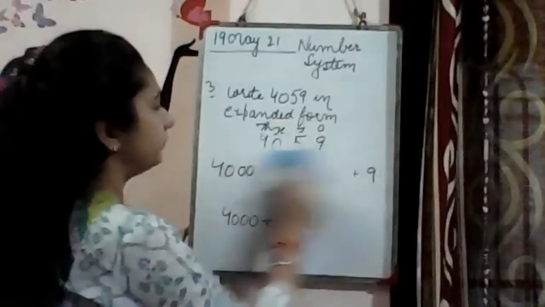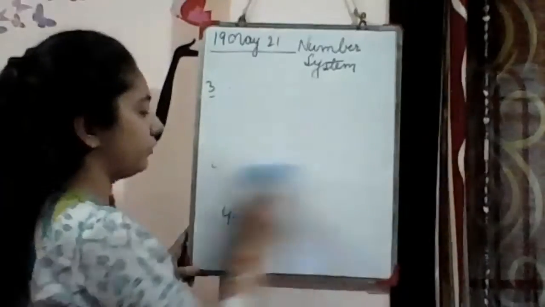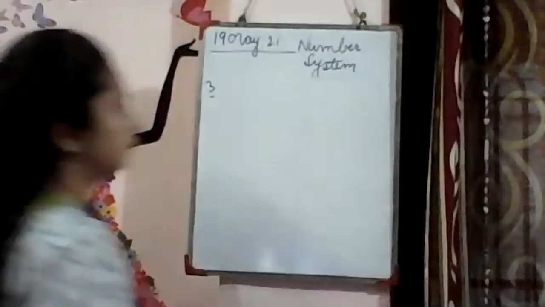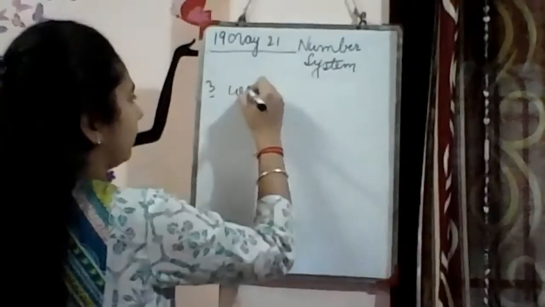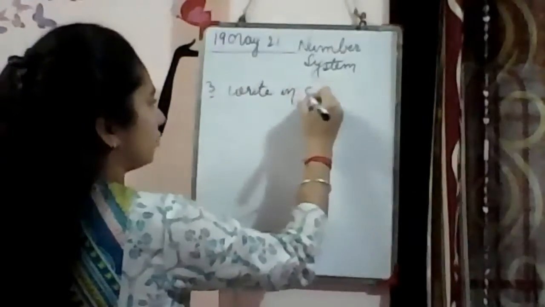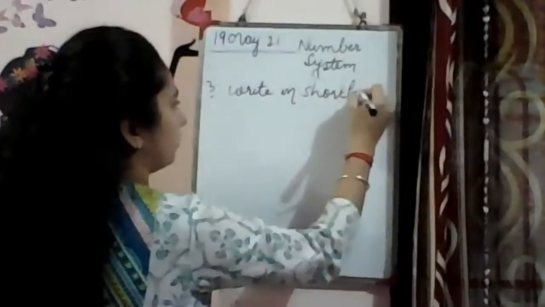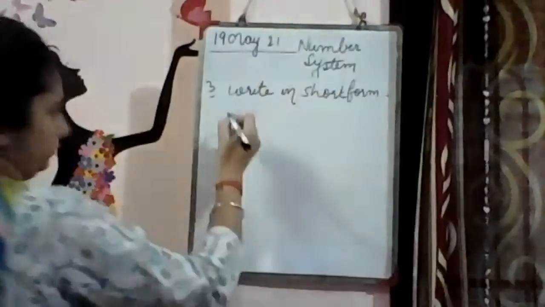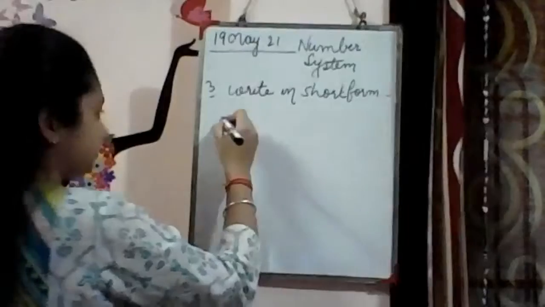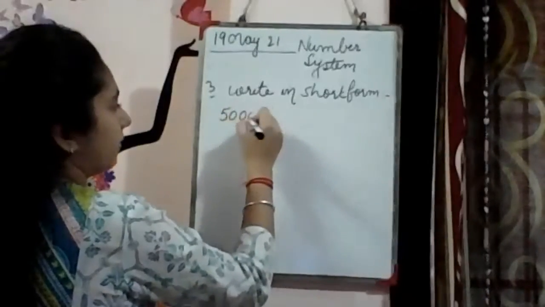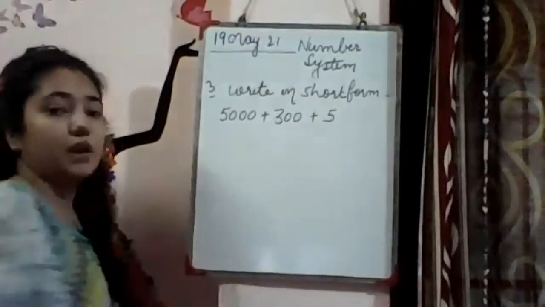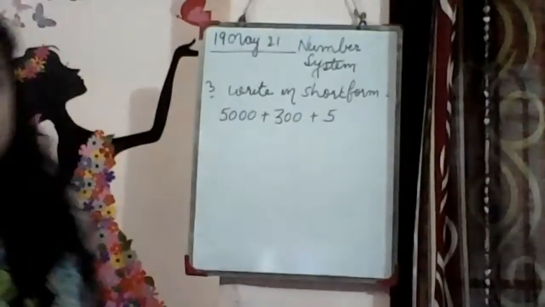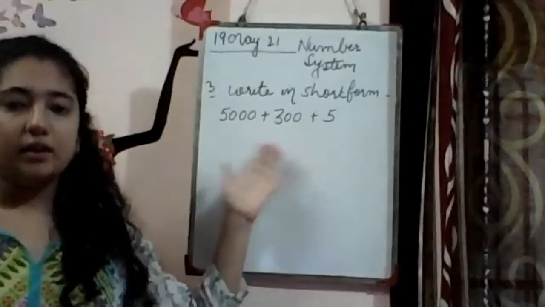Next is write in short form. So 5,000 plus 300 plus 5. Now you can see which place is missing. I have just written 3 numbers.